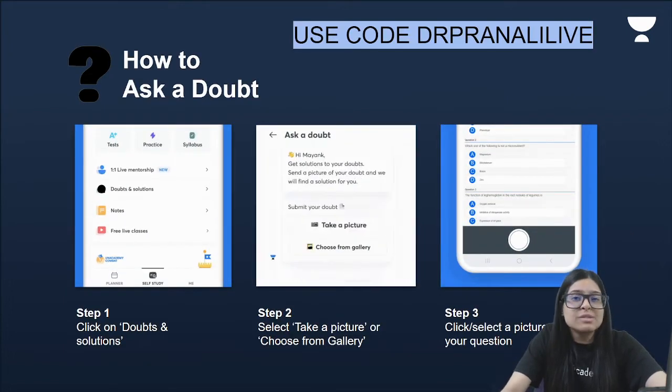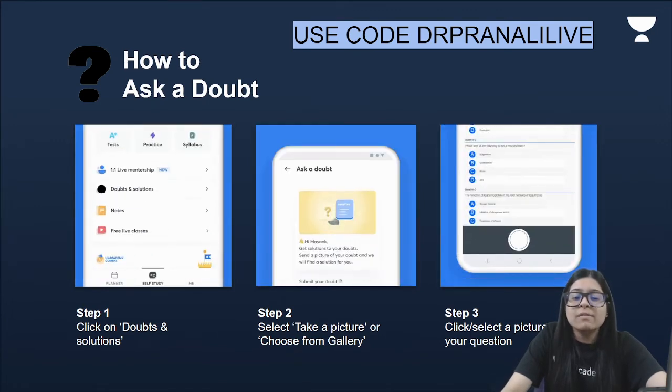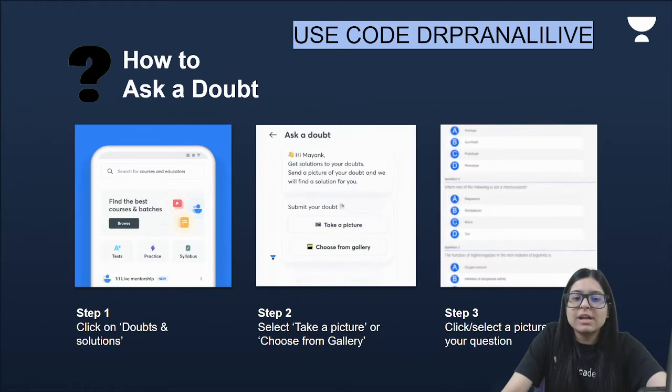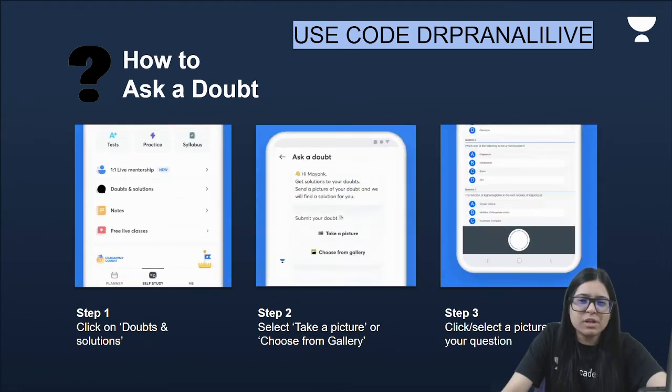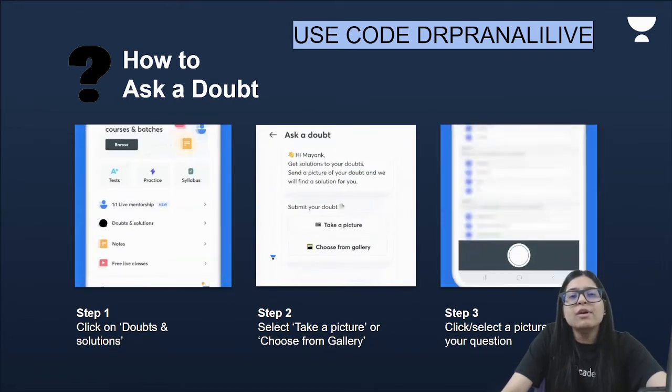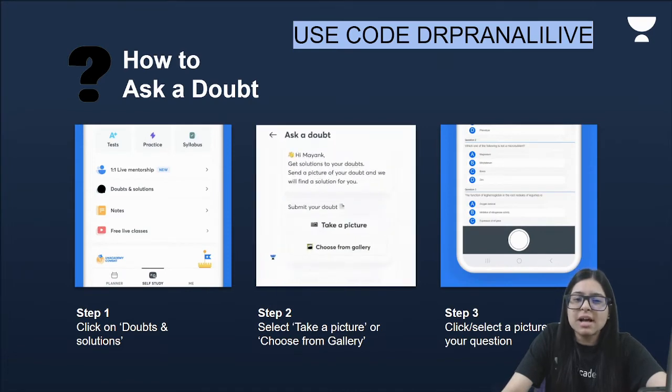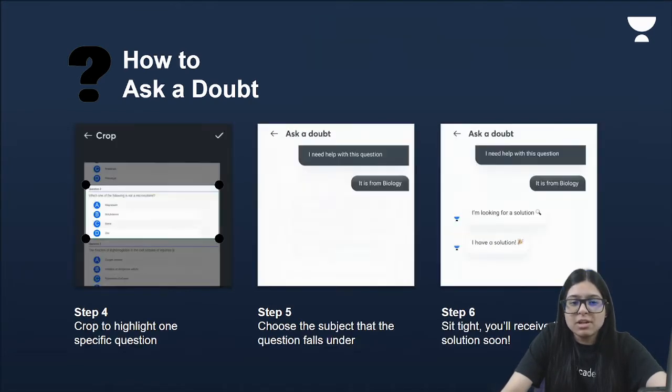Now, how exactly do you use this feature? You just need to open your Unacademy Learning app. Under the Self Study section, select Doubt and Solution. When you click on Doubt and Solution, you can take a picture of your doubt if it is from some copy, or if you have a screenshot, you can choose it from the gallery. When you select a picture, you need to crop the selected question.